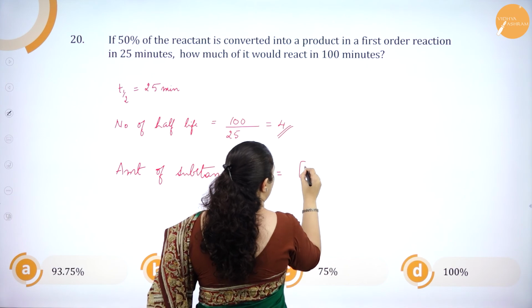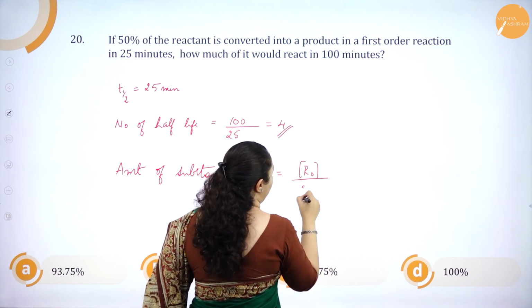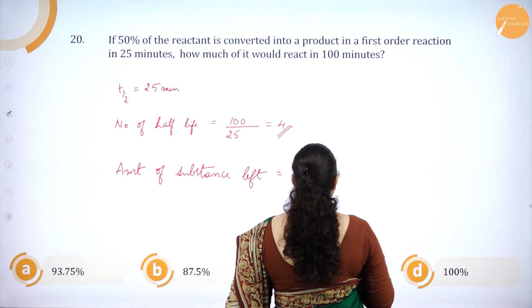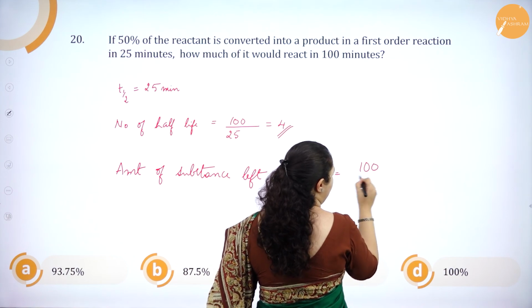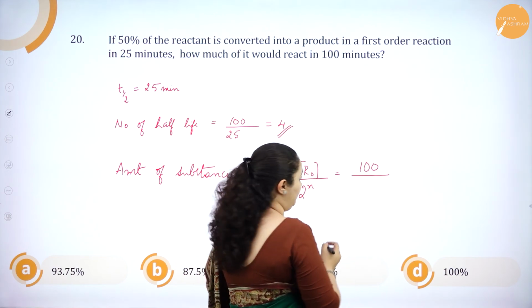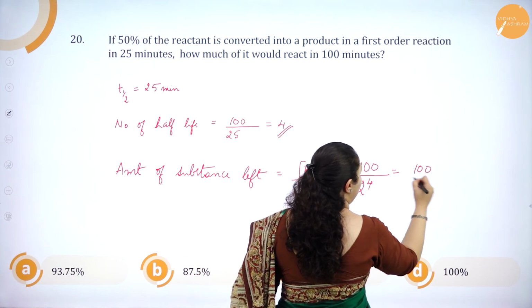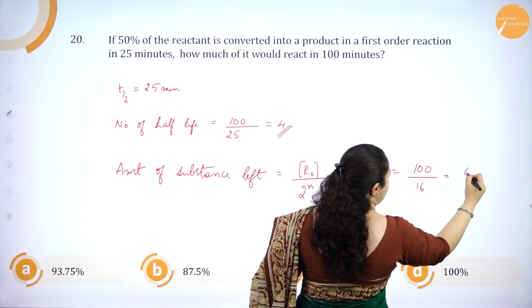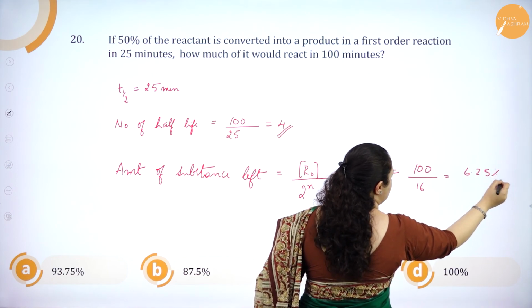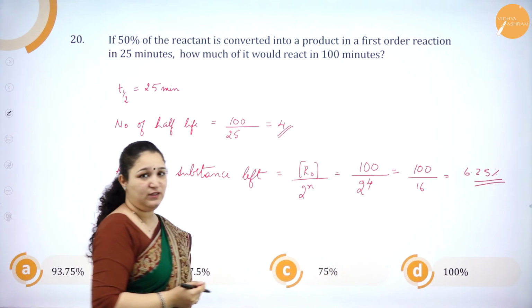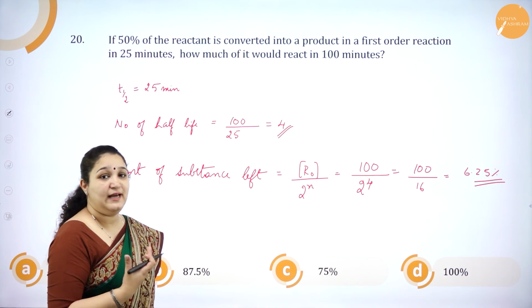Okay, that is initial concentration by 2 to the power n. So initial concentration I shall take it as 100 and n is number of half-lives. Okay, so it is 2 to the power 4. So 100 by 16 is 6.25%. So much of the substance is left.